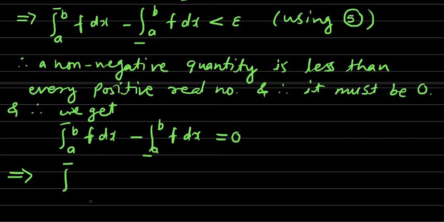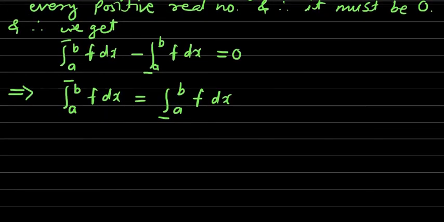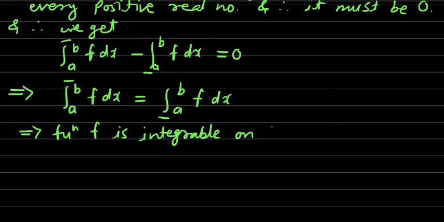So we have obtained that the upper integral a to b f dx is equal to the lower integral a to b f dx. And if for a bounded function the upper integral is equal to the lower integral, then we know that the function is integrable. So this implies that function f is integrable on closed interval a to b.